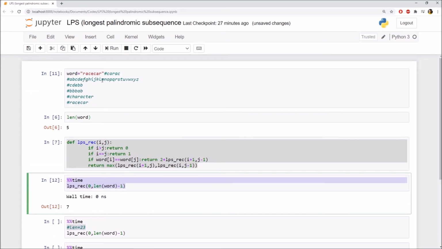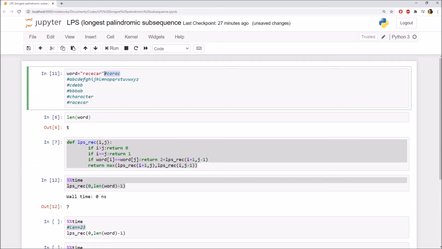Which is correct. Now we will see how our execution time increases when we increase the length of the word. As you can see here, this is our word A, B, C, D, E, F, G to Z. Why have I taken this example?